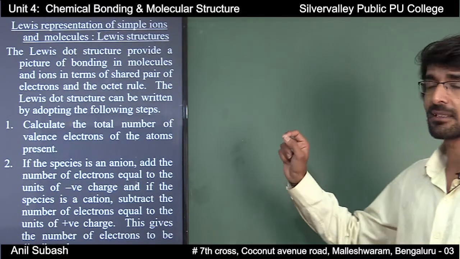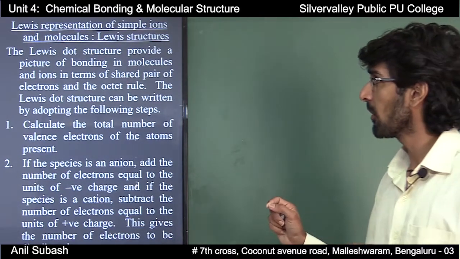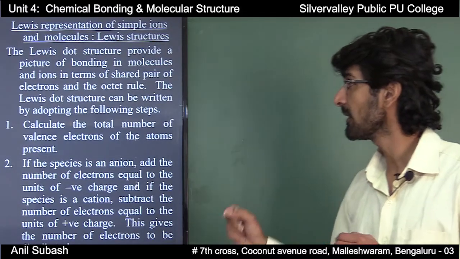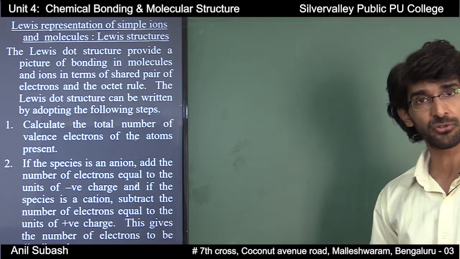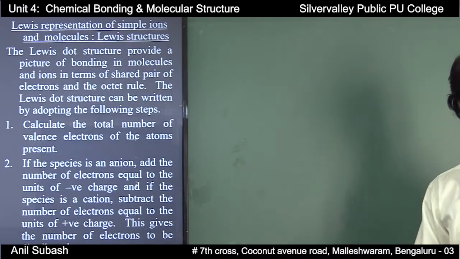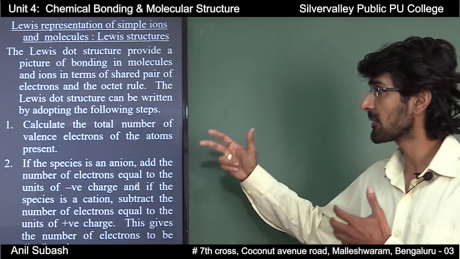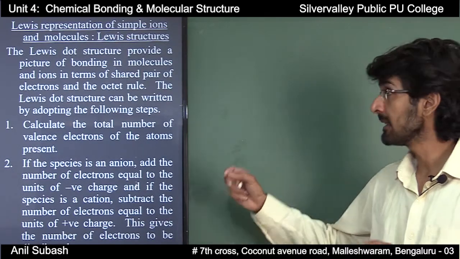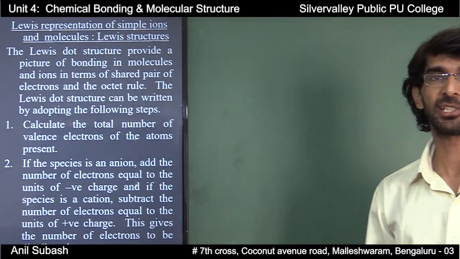We all know that the Lewis dot structure provides a picture of bonding in molecules and ions in terms of shared pair of electrons and the octet rule. The Lewis dot structure can be written by adopting the following steps. That is, these are the rules that we follow while writing the Lewis structure for simple ions and molecule.